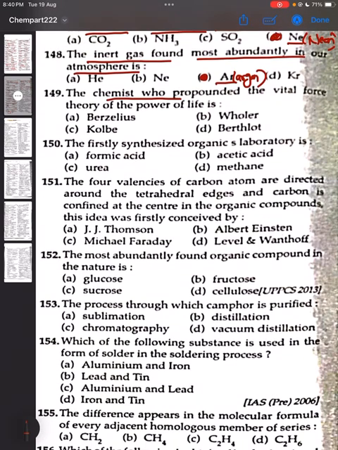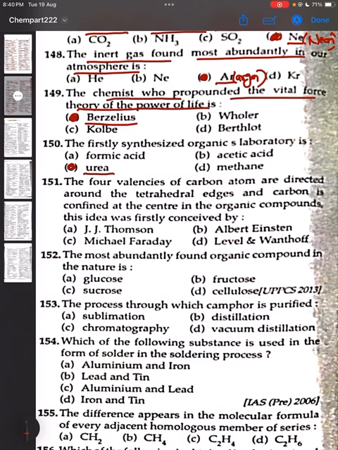149. The chemist who propounded the vital force theory of life is? It is John Jacob Berzelius. So option A will be the correct answer. Question 150. The first synthesized organic compound in the laboratory is urea. The first compound to be synthesized organically in the laboratory is urea.